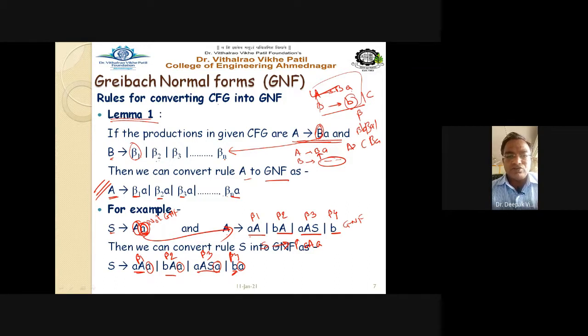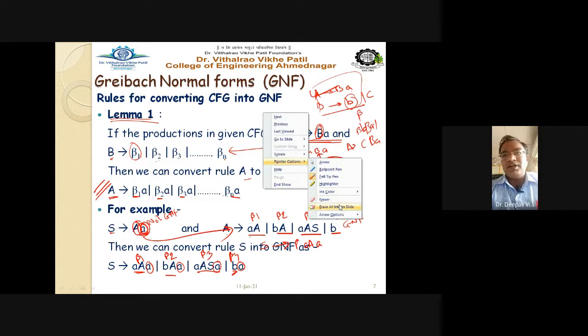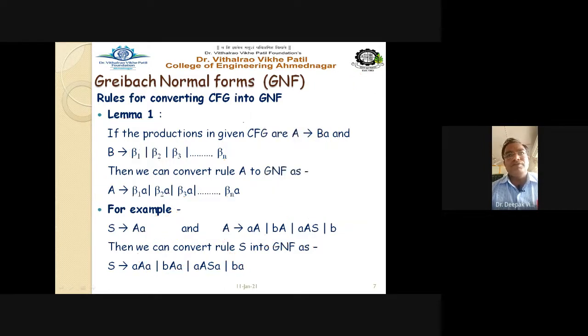Getting this point? So see it once again, observe it carefully, learn it carefully, how to convert the given CFG, context-free grammar, into Greibach normal form. If the productions are of the format like this, A gives BA and B gives, for example, beta 1, beta 2, then it is not in GNF.